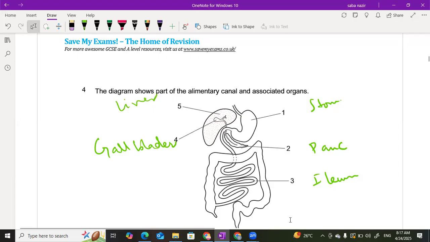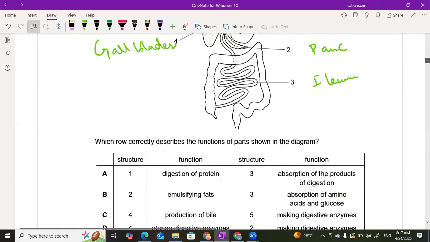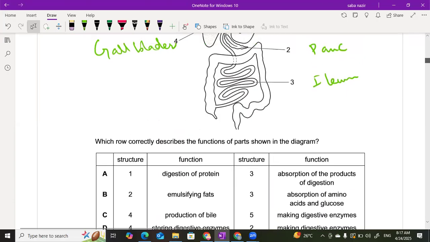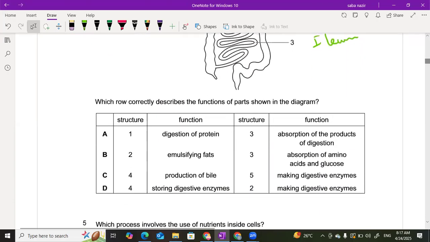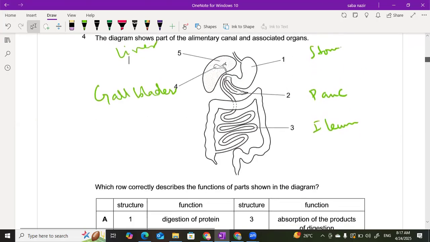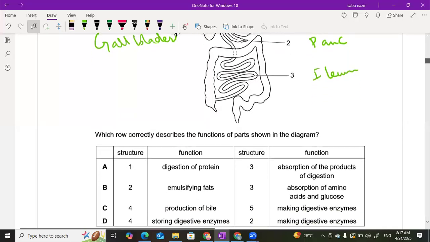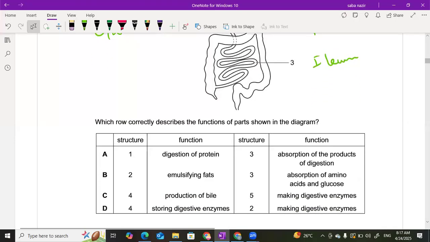We need to match the structure number with the name of the structure and the function. So structure number 1, they say the stomach is the site for digestion of protein. Yes, it is right. But we need to check this three. Absorption of the products of digestion. Yes, it is right. In the ileum, absorption of the nutrients takes place.